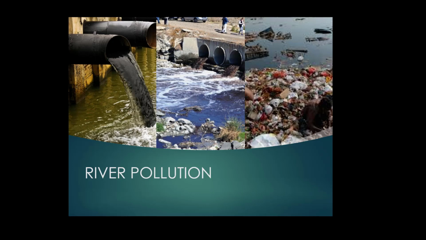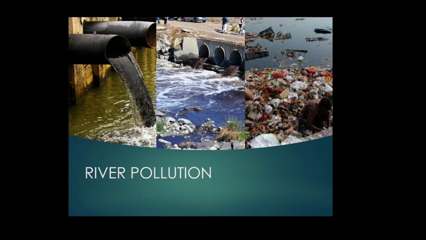The steering committee of the National River Conservation Authority reviewed the progress of the Ganga Action Plan and made necessary corrections on the basis of lessons learned and experiences gained from Ganga Action Plan phase one. These have been applied to the major polluted rivers of the country under the National River Conservation Plan.